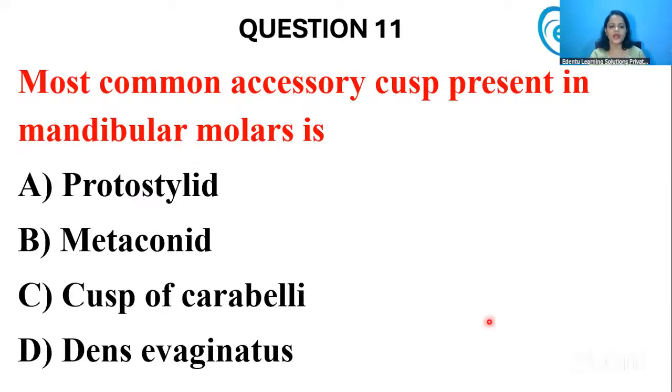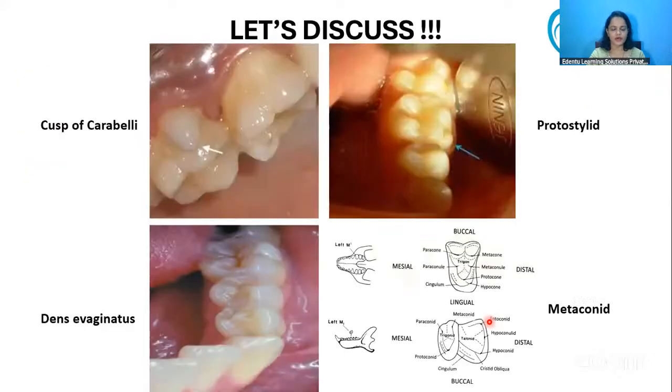Next question. Most common accessory cusp that is present in the mandibular molars is? Very straightforward question. It is option A, protostylid. If you look at all the four options, protostylid is the most common accessory cusp present in the mandibular molars. The one that is present in the maxillary molars is cusp of Carabelli.